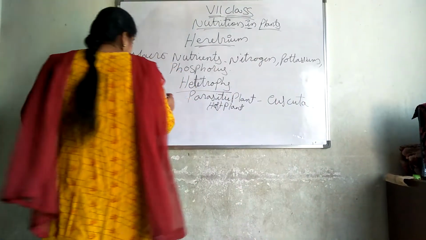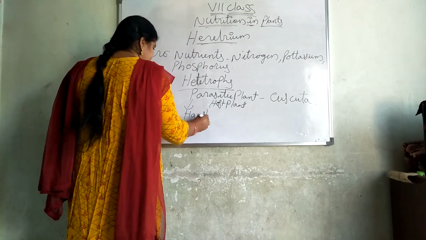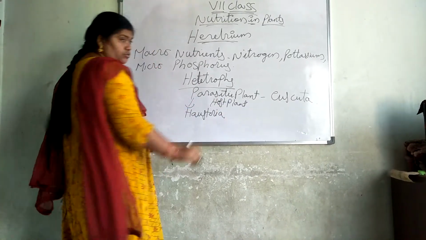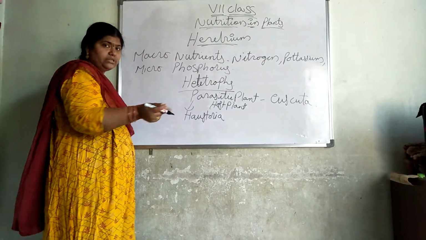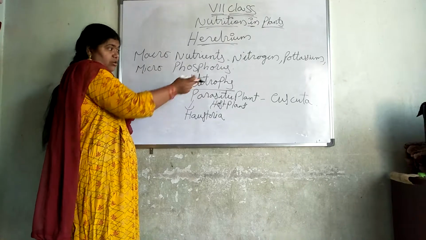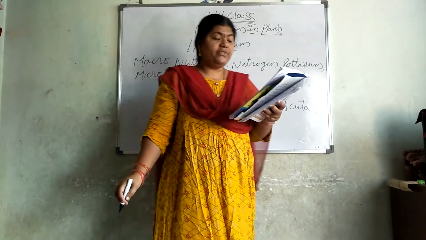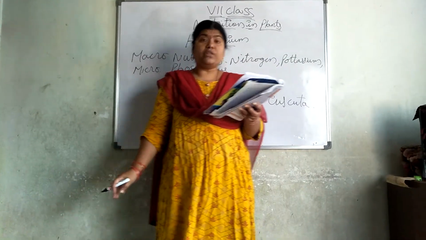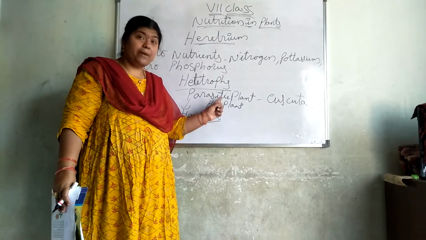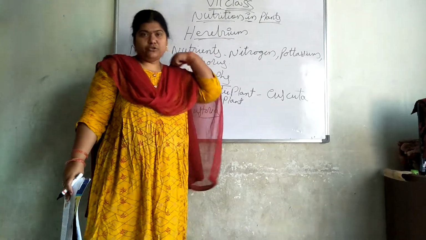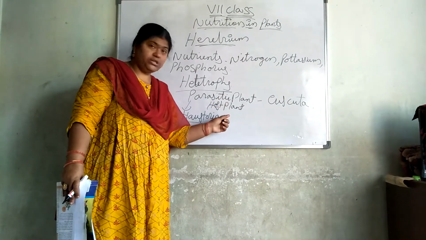And parasitic plants develop special roots. These parasitic plants also will have roots. They are called haustoria. What are the roots known as? Haustoria. Just as the main plants have roots, these parasitic plants like Cuscuta also have roots, called haustoria, which penetrate into the tissue of the host plant. The host plant is the one which is giving support to this parasitic plant.